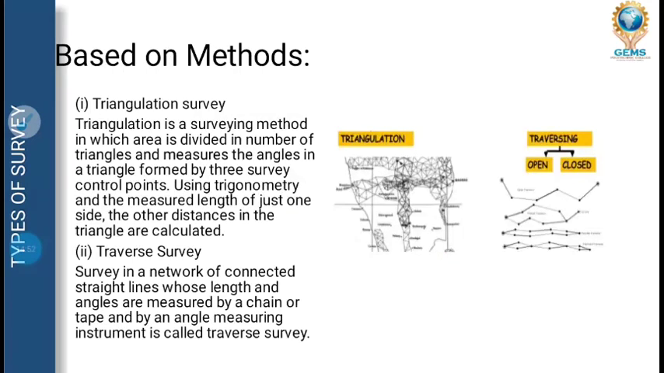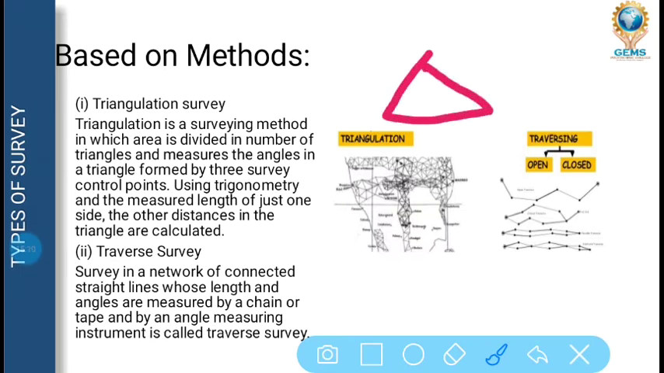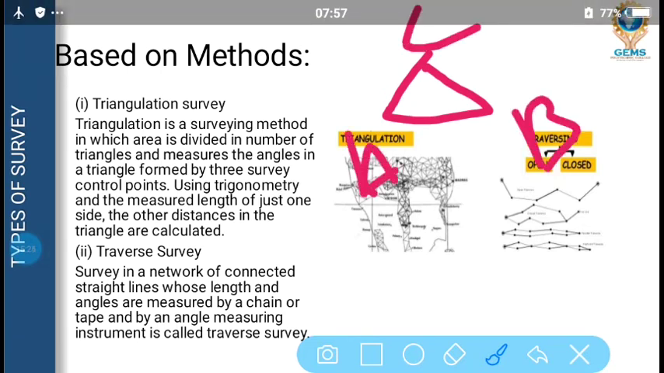Next is based on methods. Based on method, it is divided into two parts, that is triangulation survey and traverse survey. By the name even you can understand triangulation. Triangulation means it is a triangle, like 3 points A, B, C all joined together. As you can see in the picture, in triangulation survey it is in the form of a triangle, so points A, B and C are all interconnected.